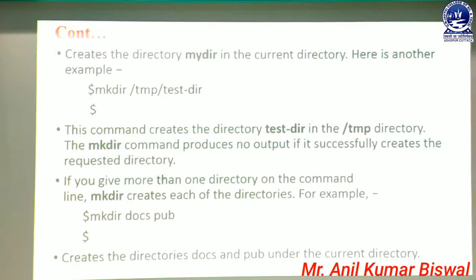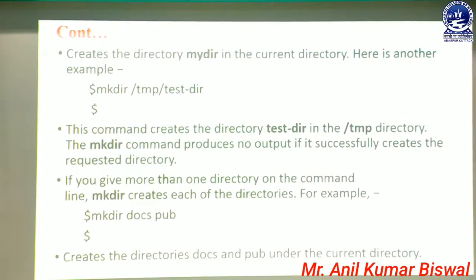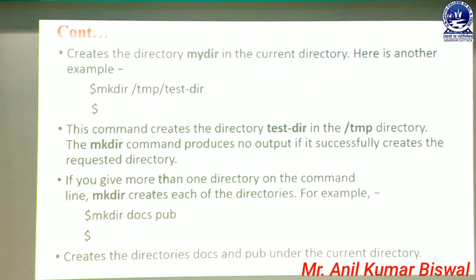Here we can mention that this is known as an absolute path name, because the path starts from the home directory with a forward slash. If that forward slash is not available, then it is known as a relative path name, but here it is an absolute path name, as mentioned in this section. So this command always helps us to create a directory named test directory. That means if a user wants to create a directory inside a main directory, we can write this kind of command structure.